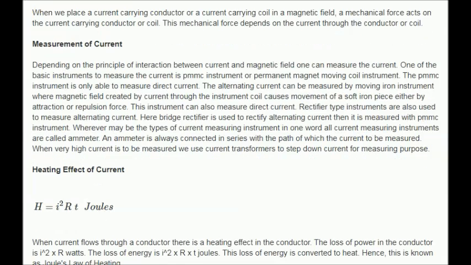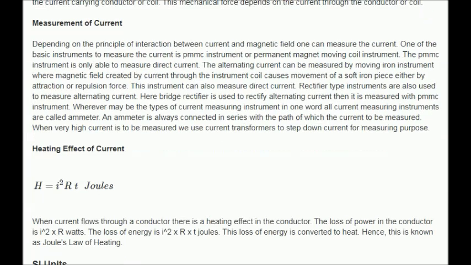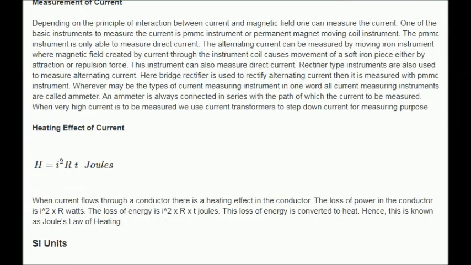Heating effect of current. Give your attention to the representation given here. When current flows through a conductor, there is a heating effect in the conductor. The loss of power in the conductor is I squared R watts. The loss of energy is I squared R t joules. This loss of energy is converted to heat. Hence this is known as Joule's law of heating.